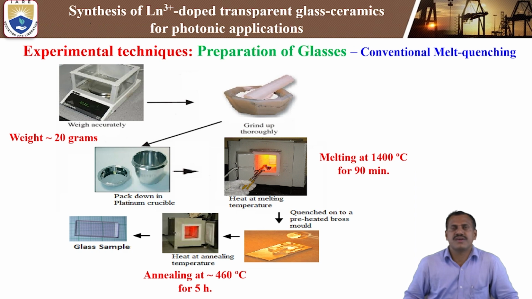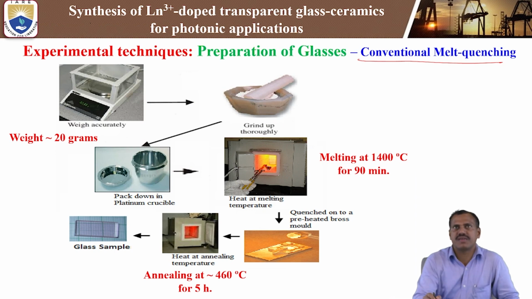So generally we prepare glass by using the conventional melt quenching technique. This is one of the important traditional techniques to prepare the amorphous materials or glassy materials. Initially we take the chemical composition in the agate mortar. Then in that agate mortar we grind the powder from micro size to very fine powder, nano size. After that, taking the chemical composition, we put it into the platinum crucible and cover with the platinum lid.